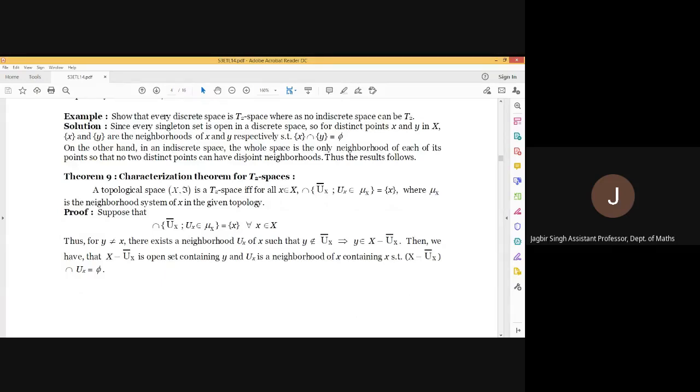In this, the first one: a topological space (X, T) is a T2 space if and only if for all x belonging to X, the intersection of closures of all the neighborhoods of x should be singleton x. What happens?